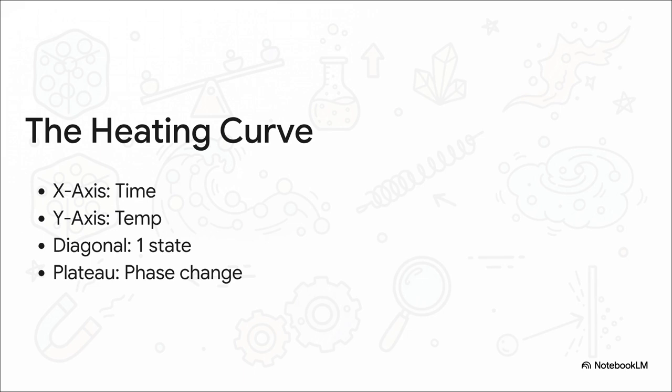During a phase change, the temperature stays totally locked. It completely flatlines. Why? Well, because all of that intense heat energy you're blasting into the substance is no longer being used to raise the overall temperature. Instead, it's working overtime, literally doing the heavy lifting, to break apart the cohesive attractive forces between the particles. Until every single particle is completely freed, that temperature refuses to budge even a single degree.